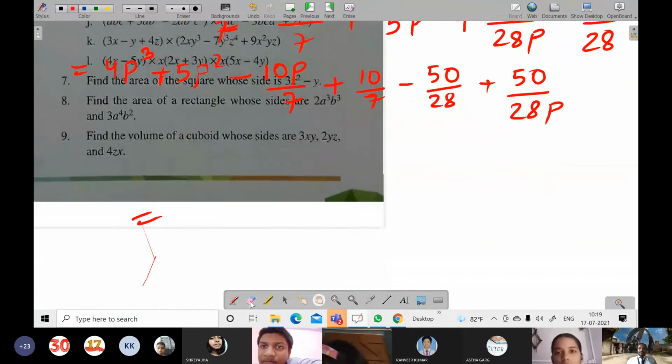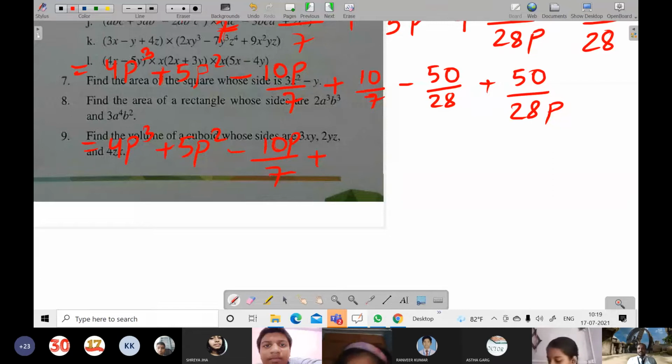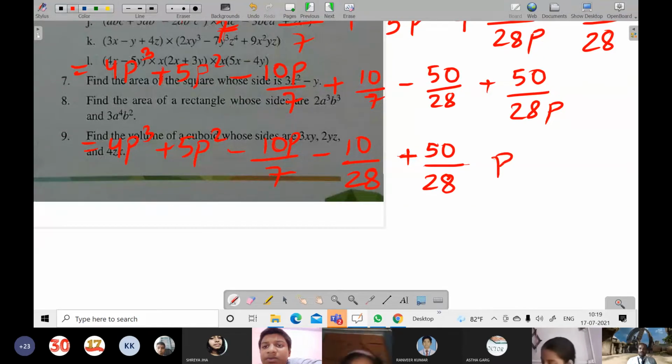So it will become 40 minus 50, that is minus 10, it will come. So you can write 4P cube plus 5P square, minus 10P by 7, plus, sorry, not plus, minus, because the bigger is of minus. So it will become 10 by 28 when you subtract, plus 50 by 28P. This becomes the answer. Yes, sir. Got it? Yes, sir, got it. Sorry, sir, P will be down, not up.